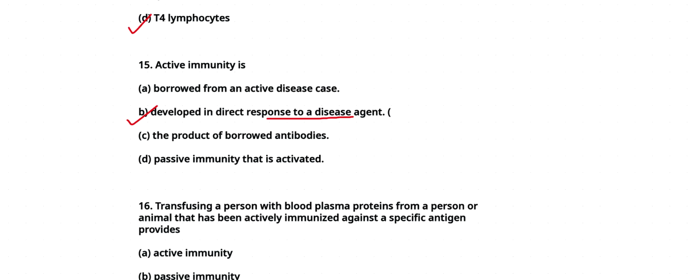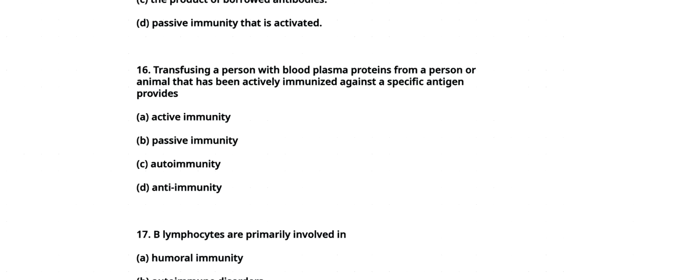Okay. Next question, 16, that is transfusing a person with blood plasma proteins from a person or animal that has been actively immunized against a specific antigen provides active immunity, passive immunity, autoimmunity, anti-immunity. Answer will be B, that is passive immunity. Passive immunity is conferred by the transfer of antibodies from one individual to another.